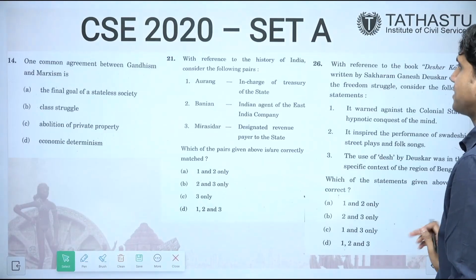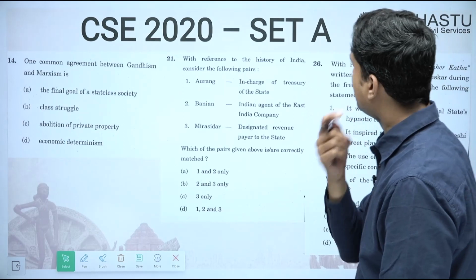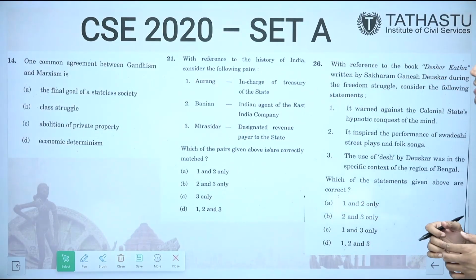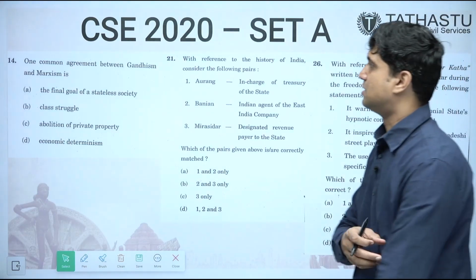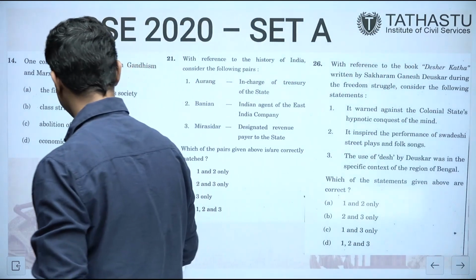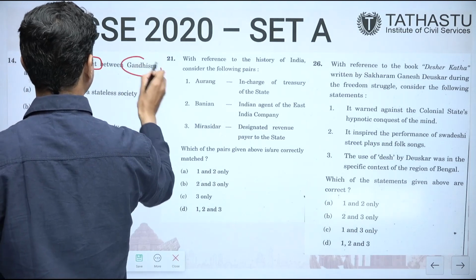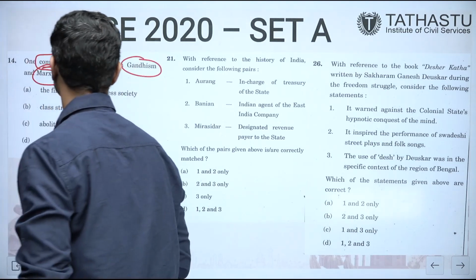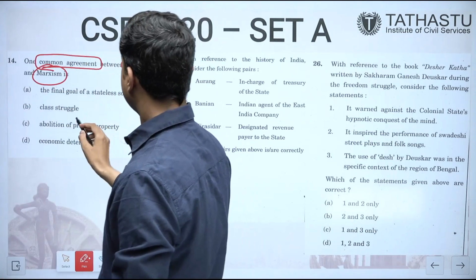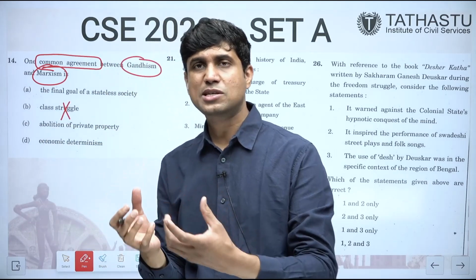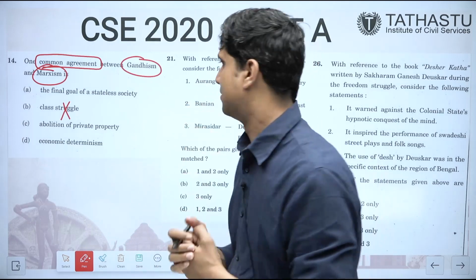Seeing the next slide, 2020. So we have seen till 2019. If we see the 2020, one common agreement between Gandhism and Marxism. See, class struggle. Gandhi ji never talked about class struggle. He always talked about class cooperation.